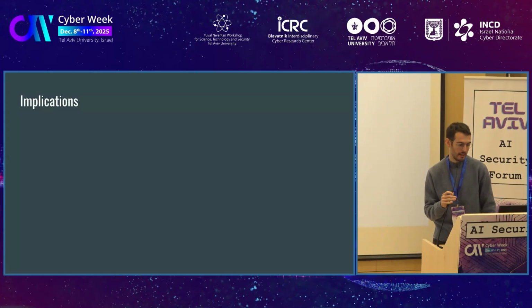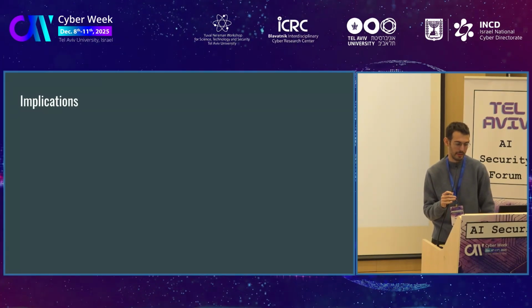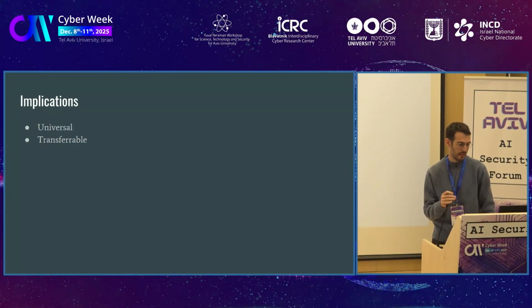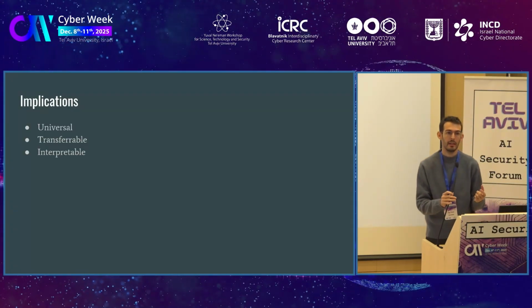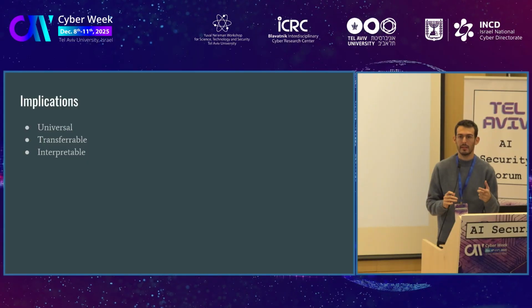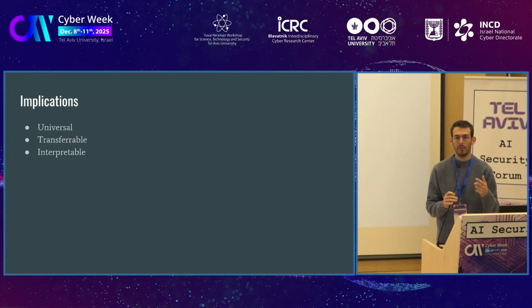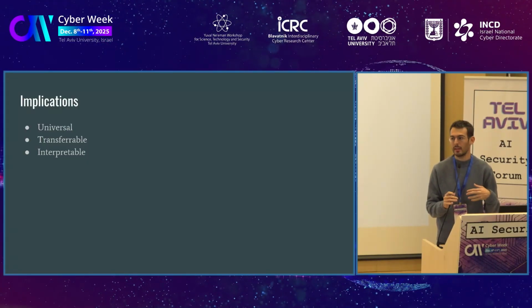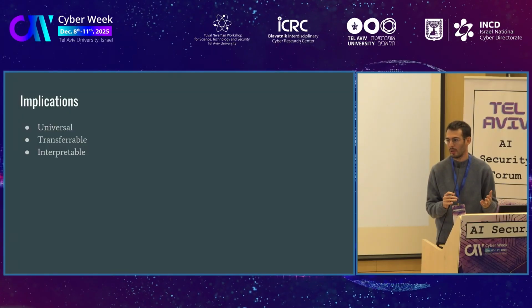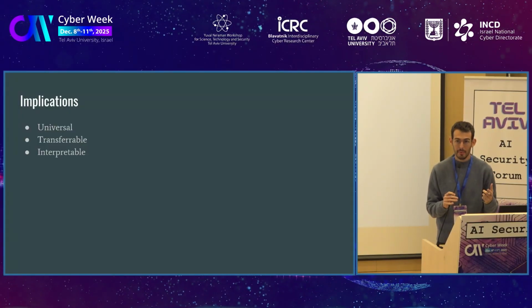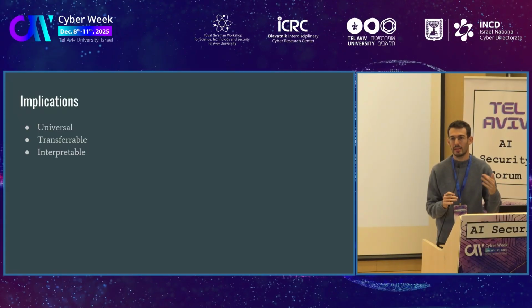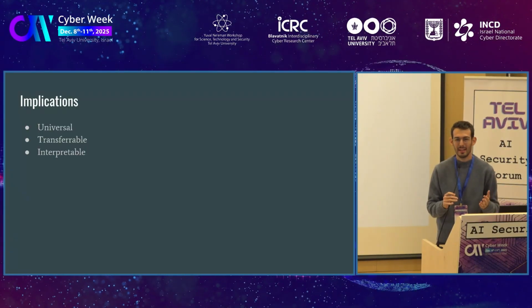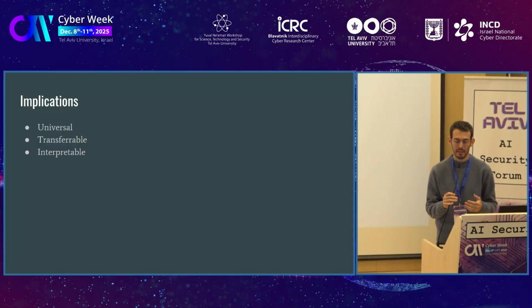This kind of attack has multiple implications. Firstly, it's a universal, transferable, and interpretable attack. Universal, meaning that it can work across many harmful inputs. You can ask about generating bombs or about biological weapons. It's transferable, so it works across multiple models, basically all production models and all open-weights models that we tried.